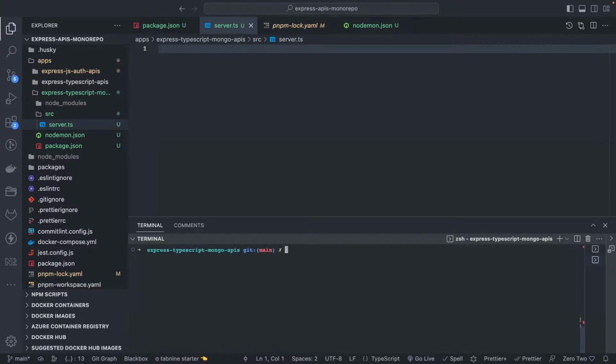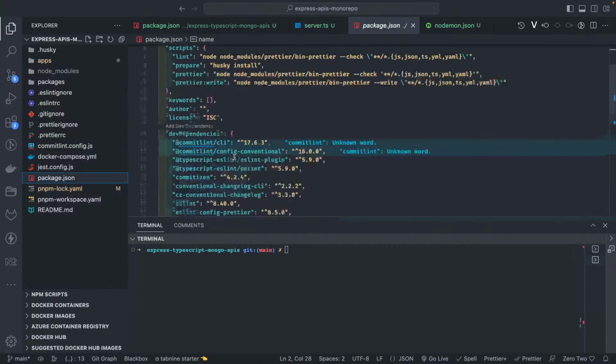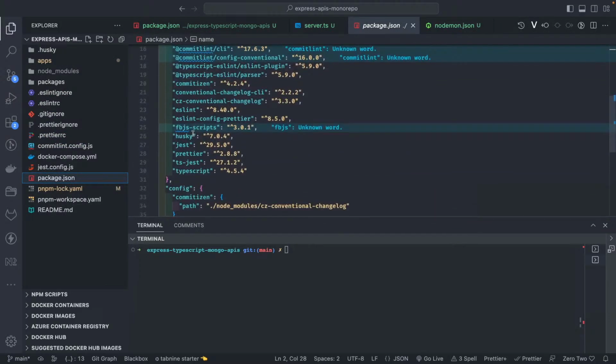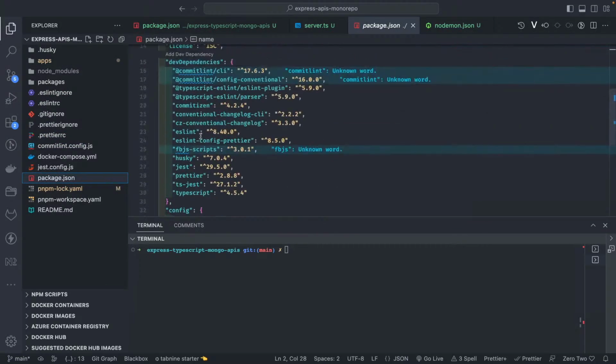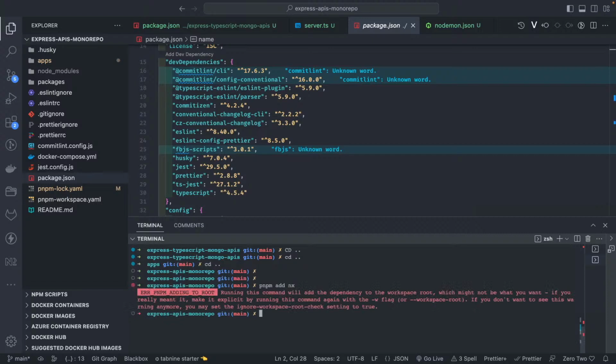Okay, we also need to add the nx.json file because we are using pnpm. So this is the pnpm workspace. We can get the advantage of this monorepo tool Nx. So for that, I think we already have the nx module added. Okay, it's not there. So we will add Nx at the root, and for that we just need to run pnpm add nx. I think we need to add -w because I'm adding that to the workspace.